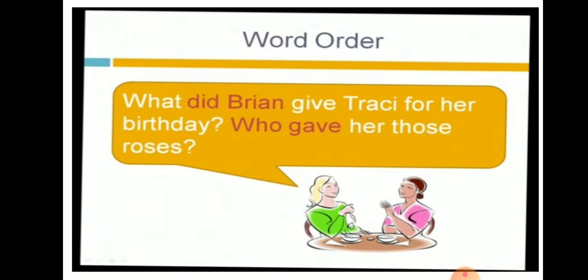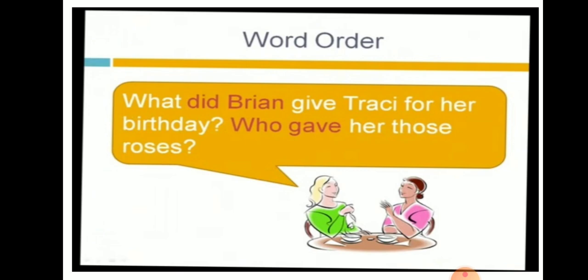Let us see an example here. What did Brian give Tracy for her birthday? So you could find that the WH word is what and did is the auxiliary verb. All WH words will be followed by an auxiliary verb or a main verb. Brian is the subject here. Did plus give is past tense, that will be changed into gave. Tracy, for her birthday. So this is a WH question.